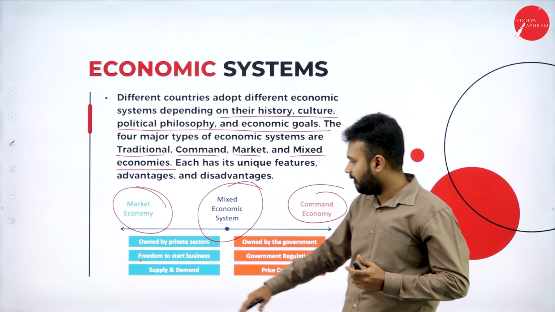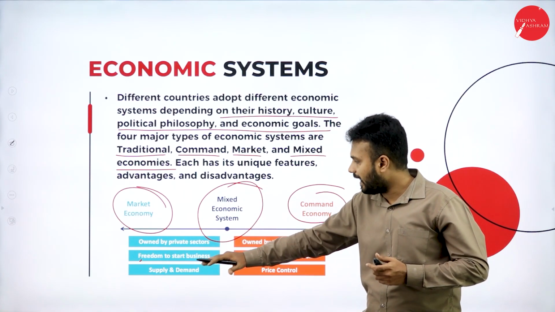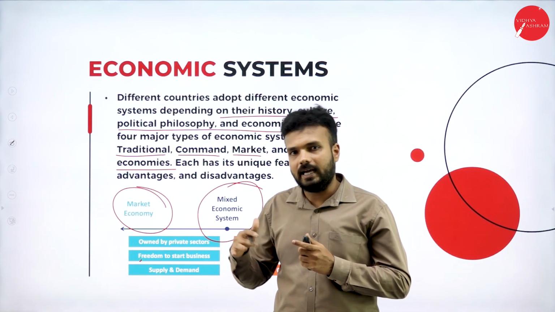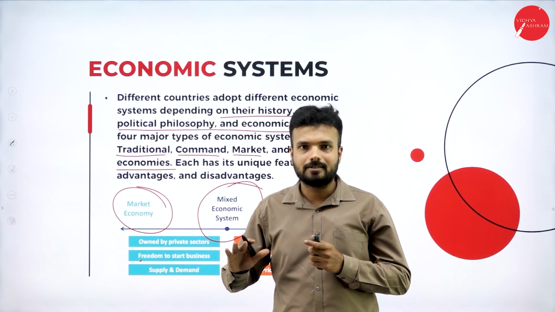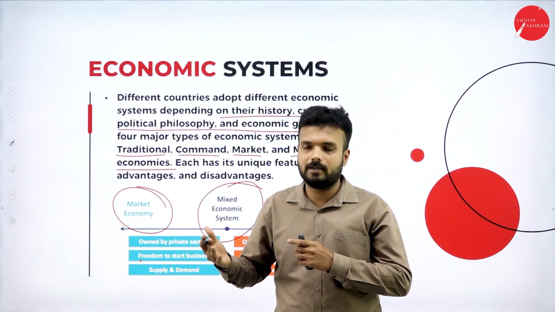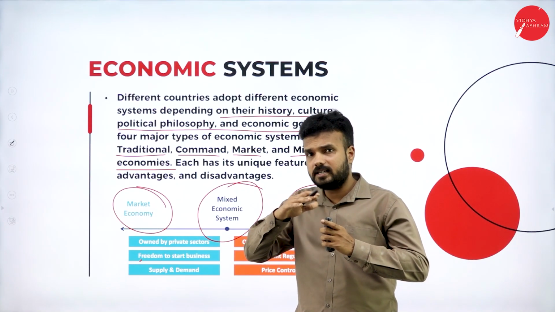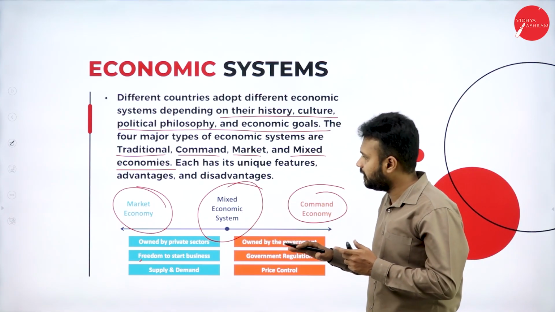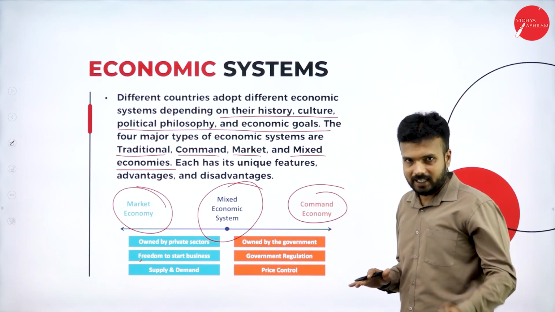In the same way, a few sectors act on the basis of demand and supply. For example, the price of onion and tomato keeps on changing from one time to another on the basis of demand and supply. On the basis of the demand, the supply is going to happen, and based on that they are going to fix the price. But when it comes to the public sector, there are certain products whose price will be fixed by the government. Hence I mean to say that this mixed economy is a combination of both market economy and command economy.